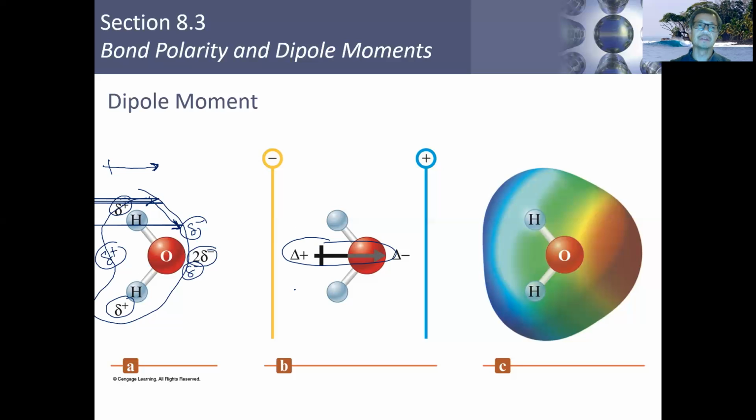You have to keep in mind there's an important factor that we haven't considered yet, and that is the angle between the two bonds, and thus the geometry of the molecule as well. We'll pick up with this idea of geometry tomorrow, and how geometry plays into establishing a dipole moment and making the molecule itself polar, because you can have a molecule with a polar bond and yet still not have a net dipole moment for the molecule. And we'll talk about why that's the case tomorrow.